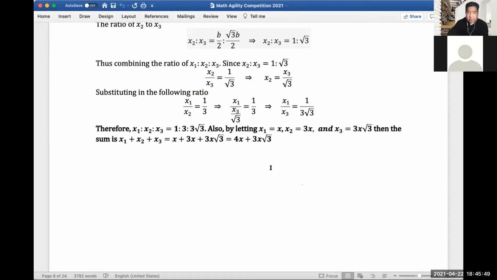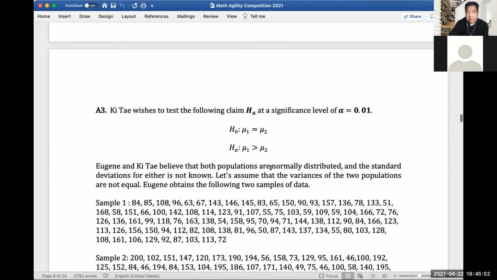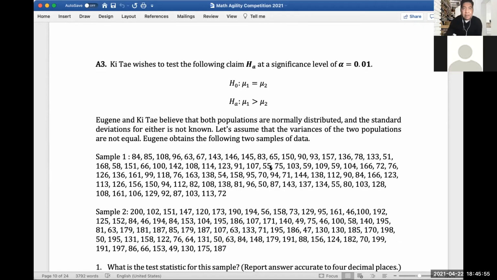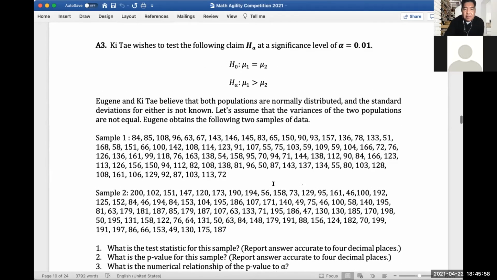So let's move to the third. Again, this is statistics. These are Korean names and not Filipino names, so Kishai, I think, is how they read this. Kishai wishes to test the following claim, H sub A, the alternative hypothesis, at the significance level of alpha equals 0.01. The null hypothesis is that mu1 is equal to mu2, the equal mean, and the alternative is that mu1 is greater than mu2.